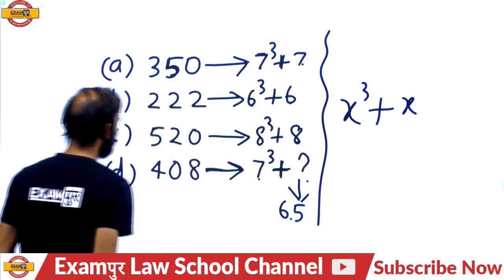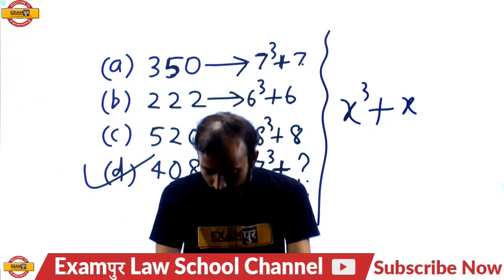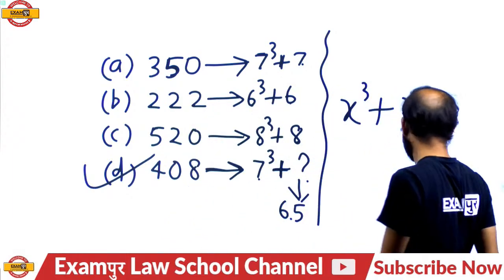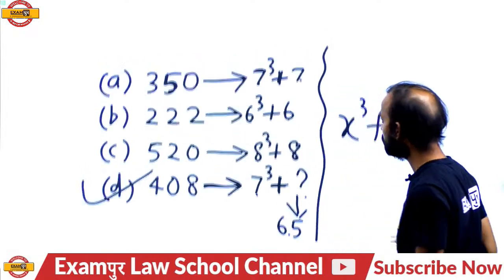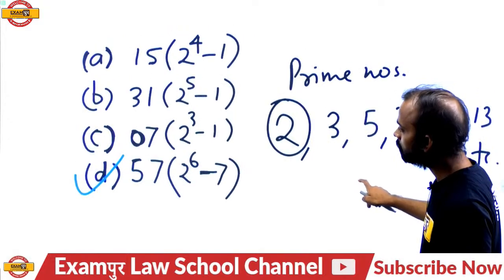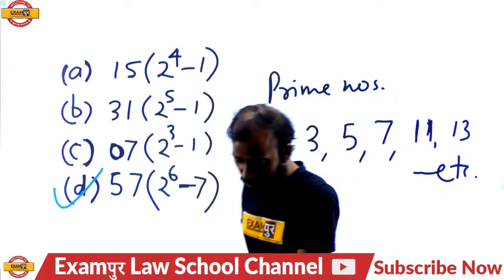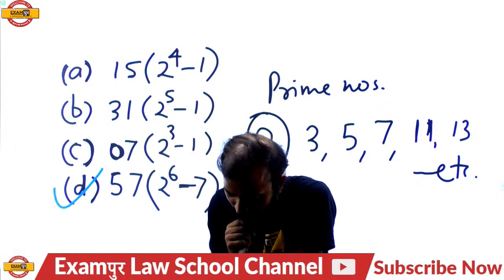So the answer is what? 408 will be your answer. Okay, earlier question. B and D same. This one, Antara, please tell me this one. 408 will be your answer.